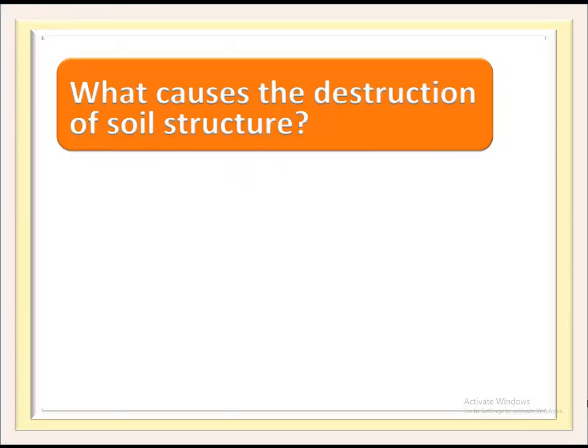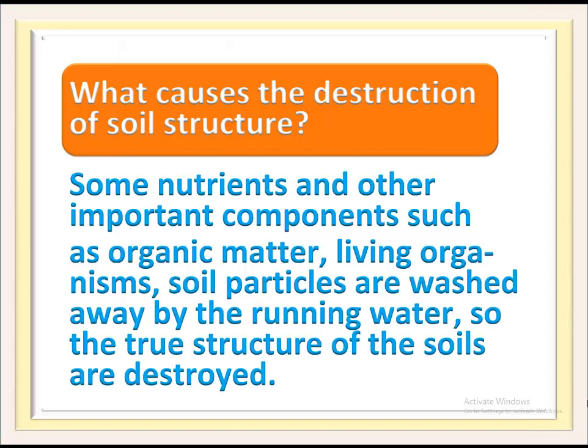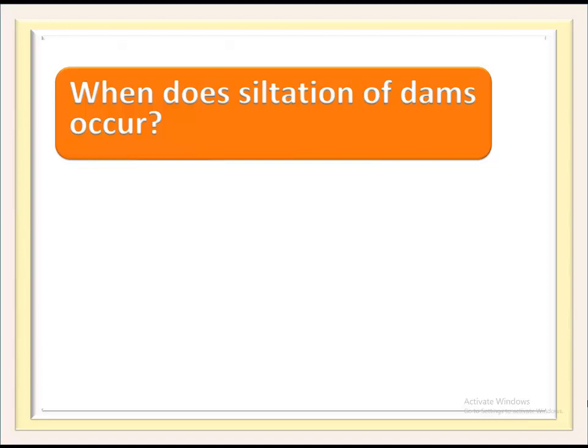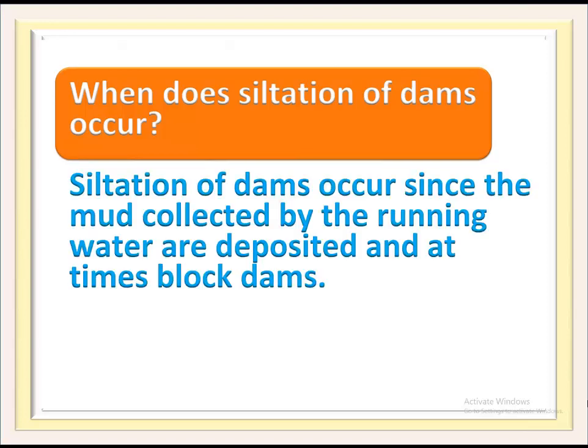What causes the destruction of soil structure? Some nutrients and other important components, such as organic matter, living organisms and soil particles, are washed away by the running water, so the true structure of the soil is destroyed. When does siltation of dams occur? Siltation of dams occurs since the mud collected by the running water is deposited, and at times blocks dams.